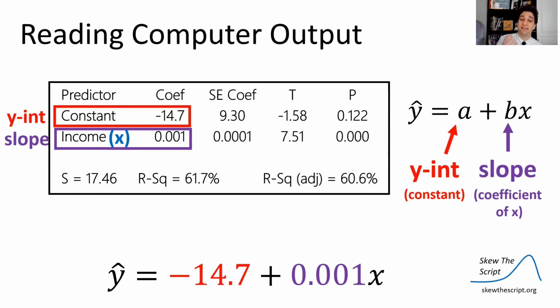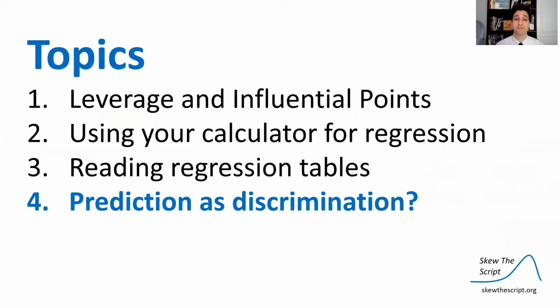So my least squares regression line equation is negative 14.7, the y-intercept, plus 0.001 times x. That's kind of what we got from the calculator as well, when rounded. These values here are S, the standard deviation of residuals, so that's there for you, as well as R squared. That was easy to pull out right there. So that's how you read a regression table. You'll be expected to do that on the AP exam potentially.